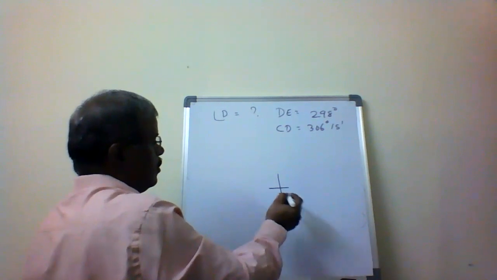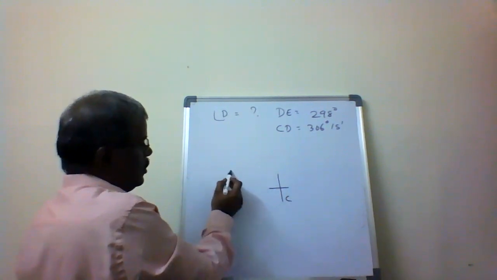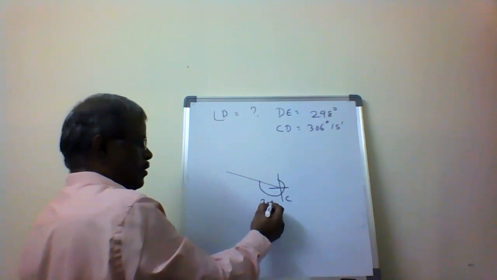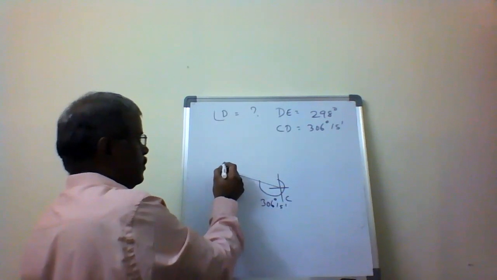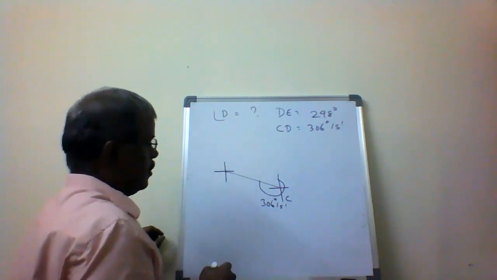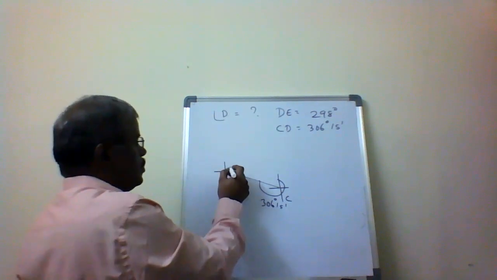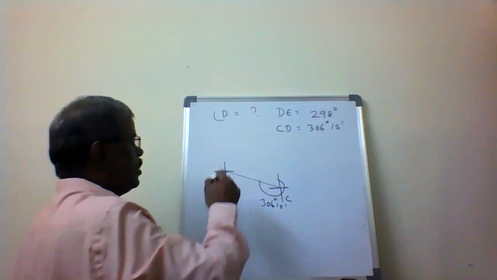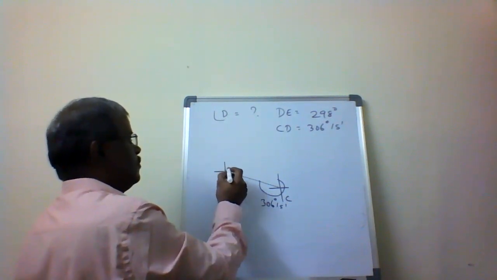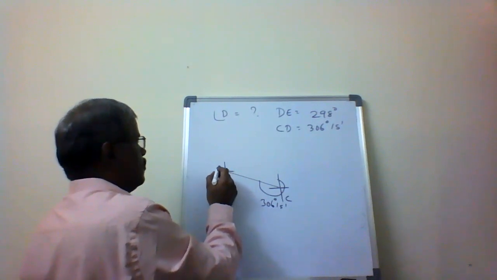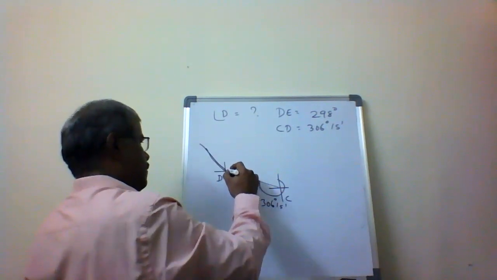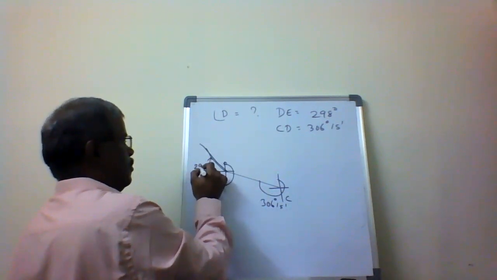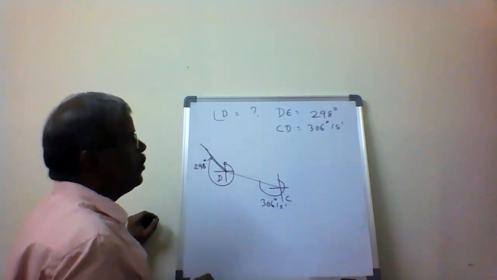C to D forward bearing is 306 degrees 15 minutes. So this is the point D. D to E is 298 degrees.